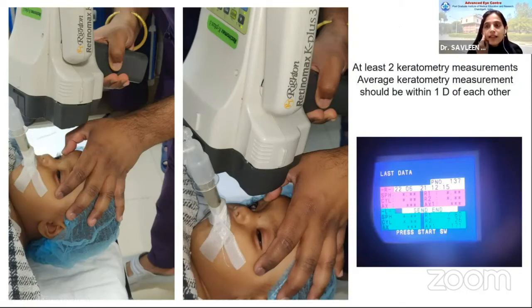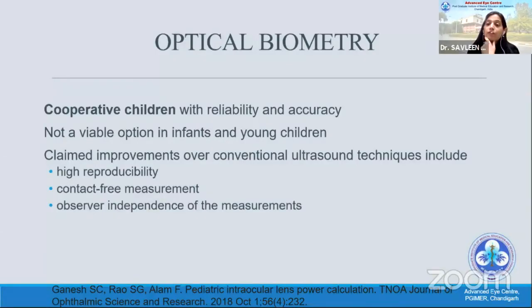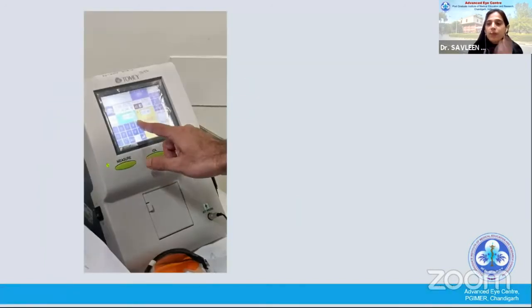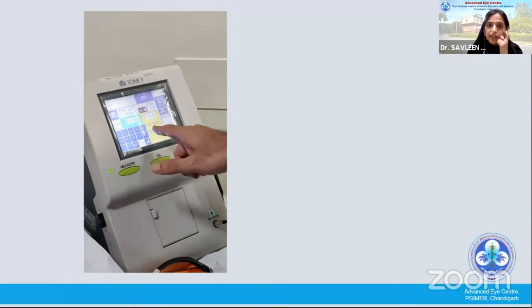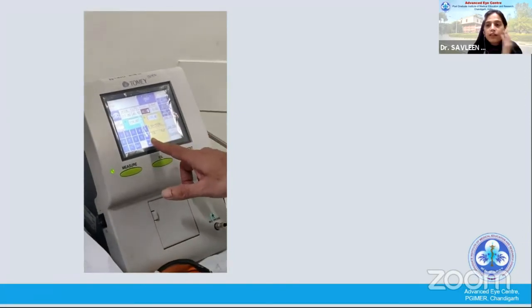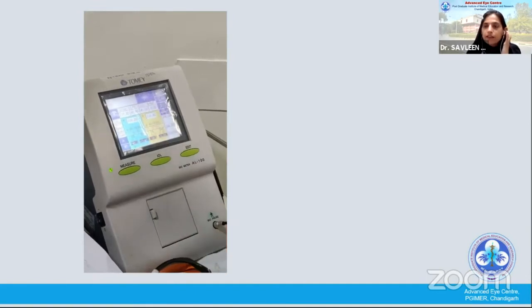So you have the axial length, you have the keratometry, and in older children you can actually do optical biometry for these measurements. They are reliable and more accurate and more reproducible, and they're contact free, so you will not have an observer dependence of the measurements in the optical method. Now this is where we are. We have the axial length and the keratometry, and then we are feeding it into the machine manually because we could not do it in the optical way.